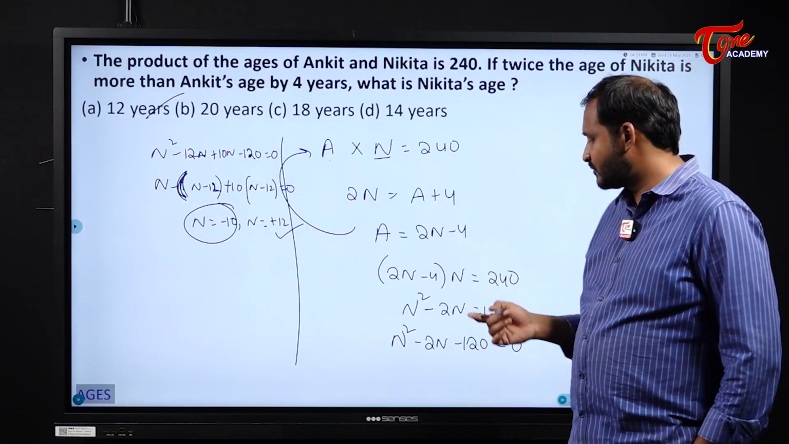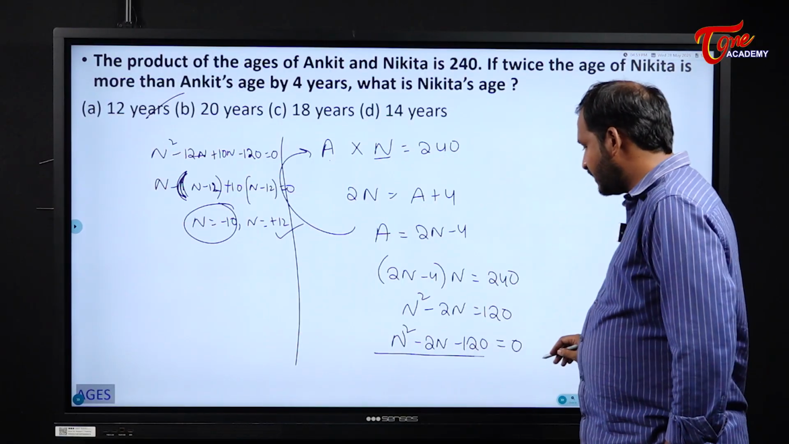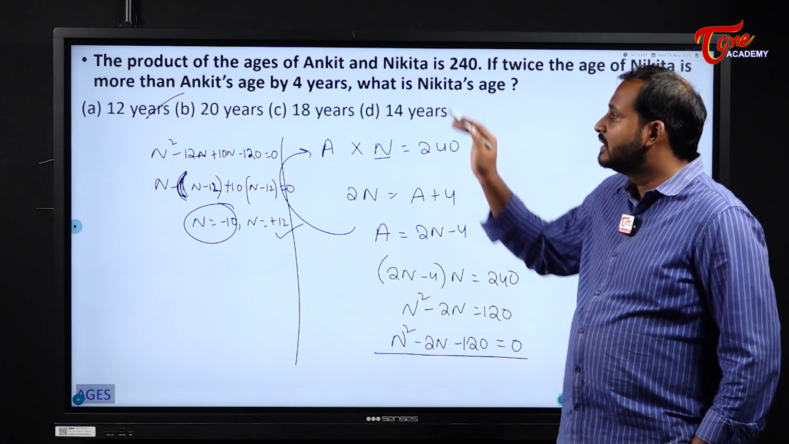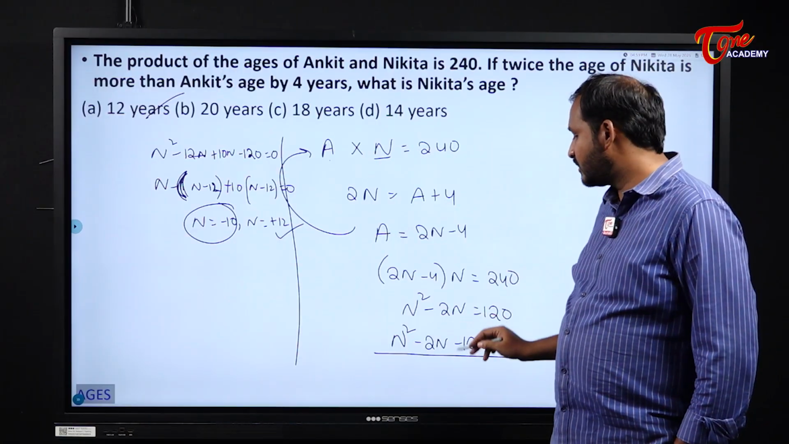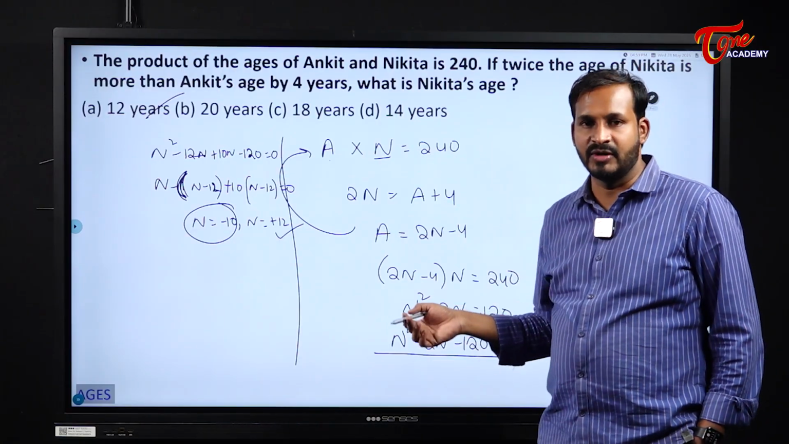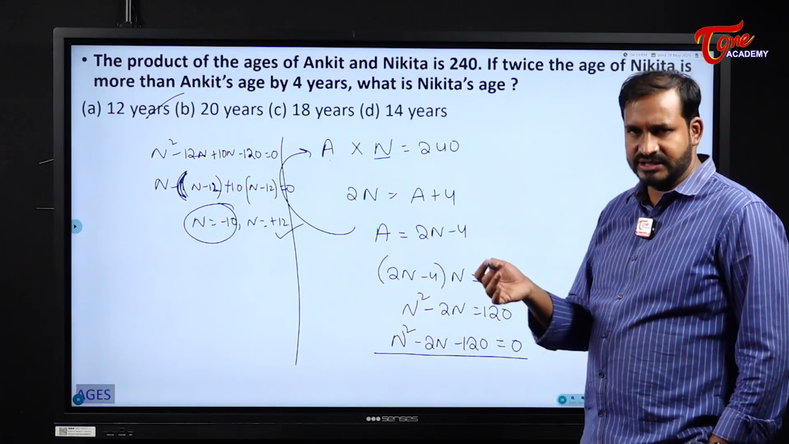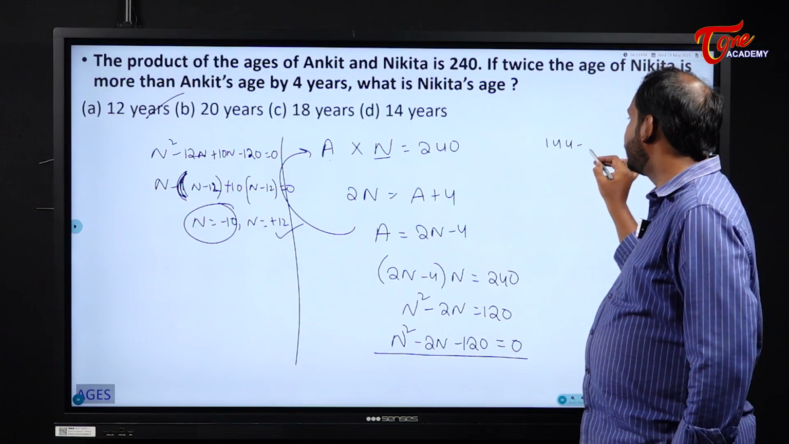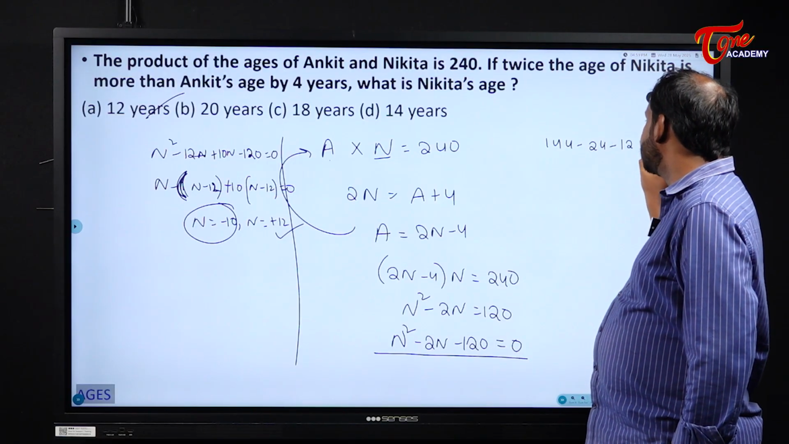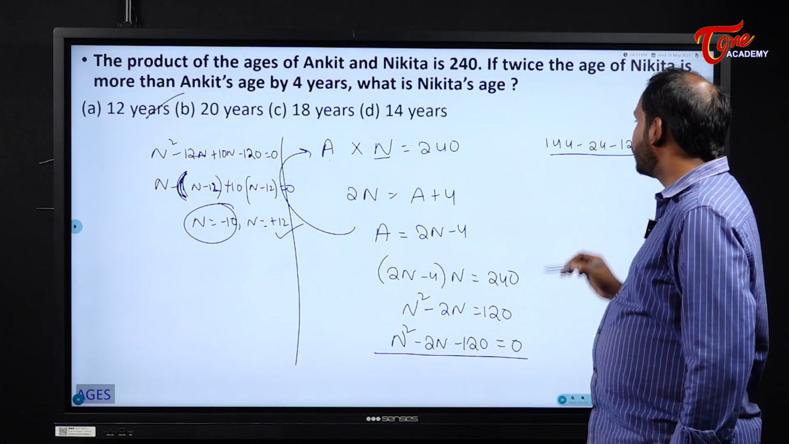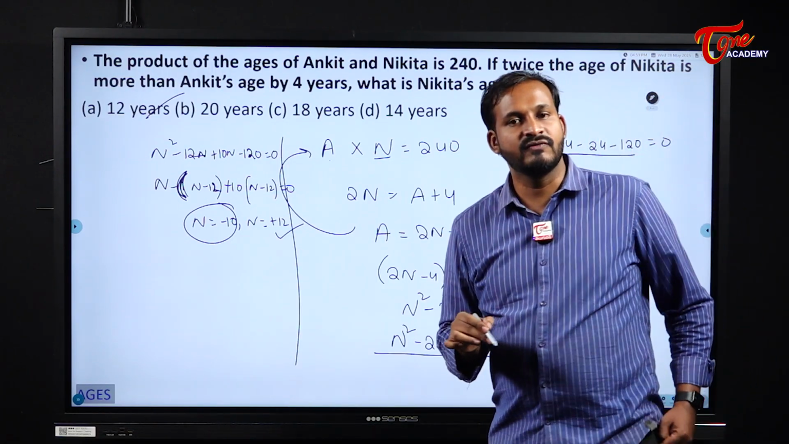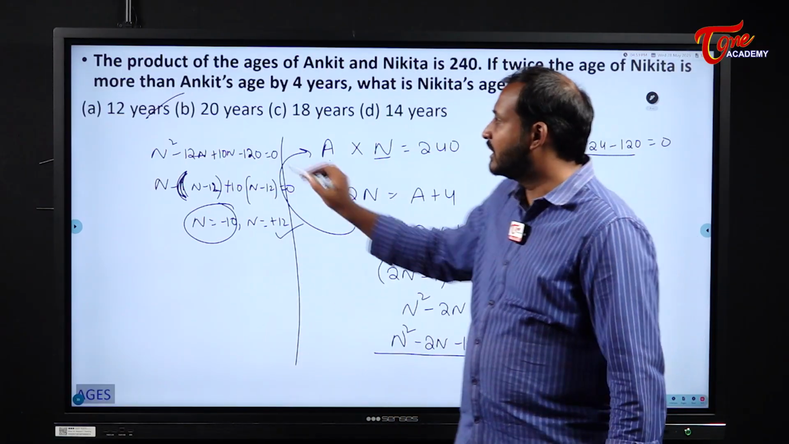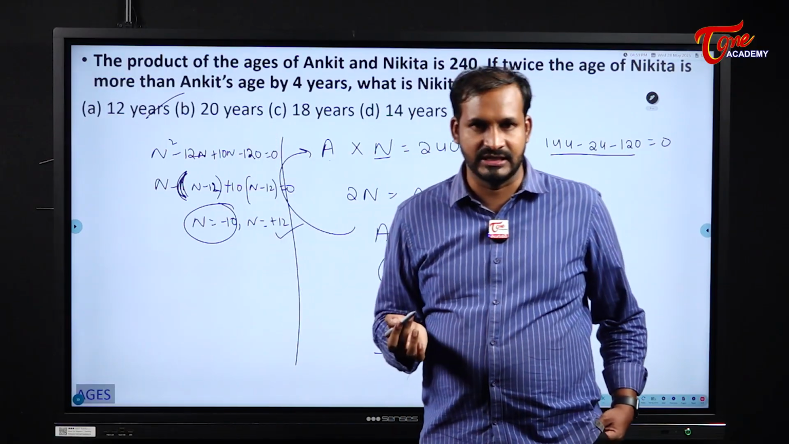As I have already told you students, after getting this point, if you know how to split it, it is well and good. If not, simply substitute the options, whichever option satisfies this condition will be our answer. First I will take 12 generally. So 12 square is what? 144. Minus 2 into 12 will come what? 24. Minus 120 is equal to 0. Is it 144 minus 144? Yes. 144 minus 144 is 0. It is satisfying this equation. So n is equal to 12 will be our answer here.